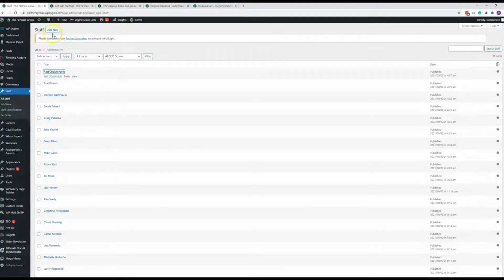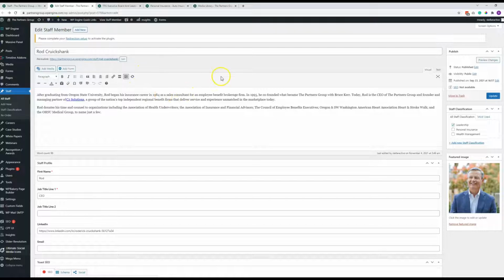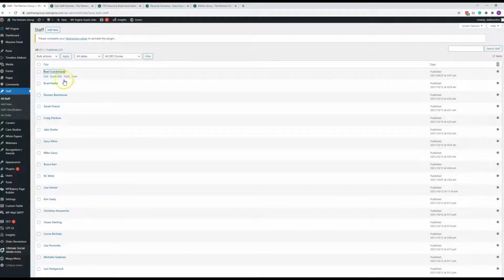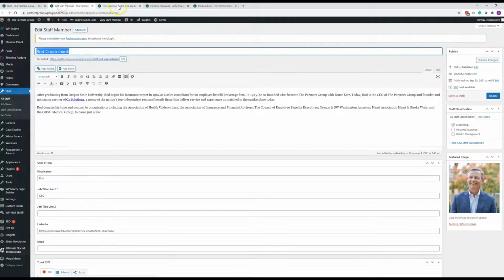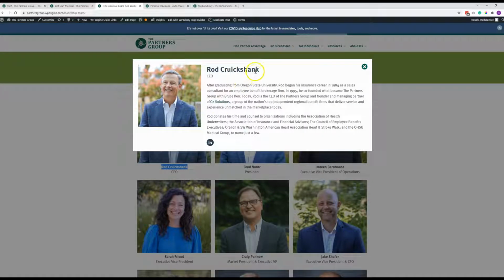If you want to add a new staff member, you would just click Add New, and it will present you with a blank form. In this case, I'm just going to show you one that's already filled out for Rod here. So this is the title. This is going to control how it shows up in the list here. It's also going to control what shows up here under his name, what shows up here on the pop-up.